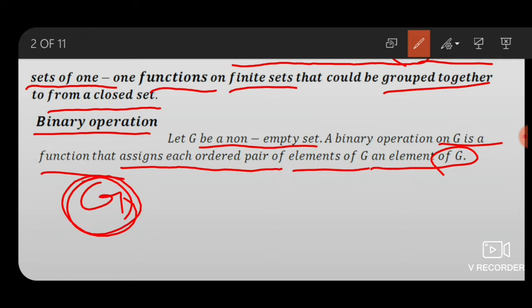The most familiar binary operations are ordinary addition, subtraction, and multiplication of integers. Division of integers is not a binary operation on the integers because an integer divided by an integer need not be an integer.